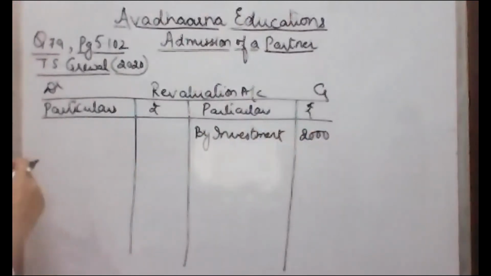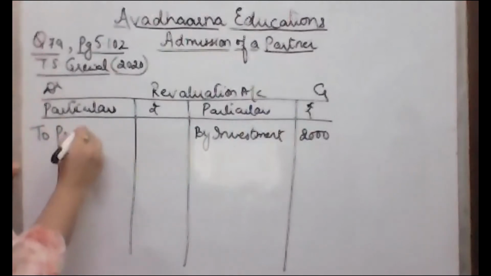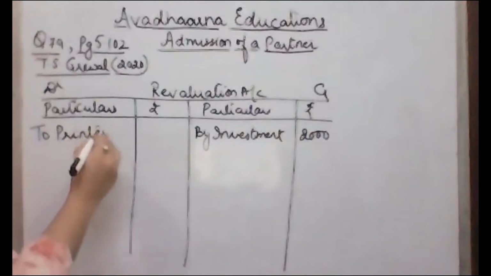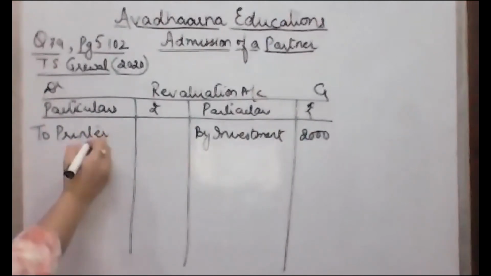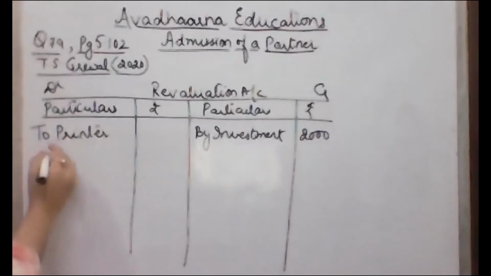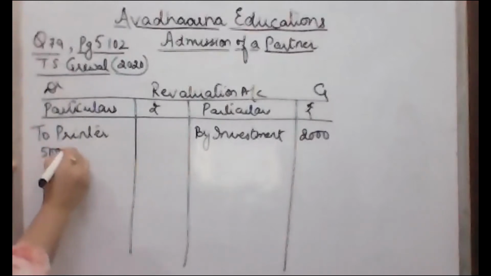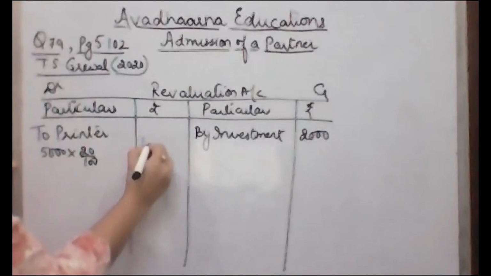Next is printer is to be reduced or depreciated by 20%. So, decrease in the value is to be recorded on the debit side of revaluation account. So, to printer, and if we depreciate printer by 20%, the value of printer is given as 5,000. 5,000 का बचे 20% will be 1,000.